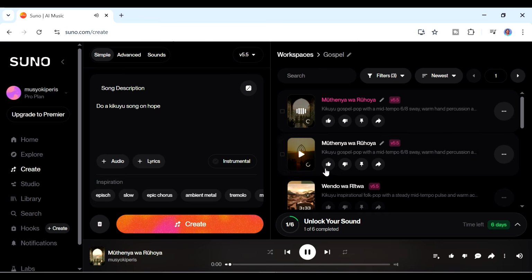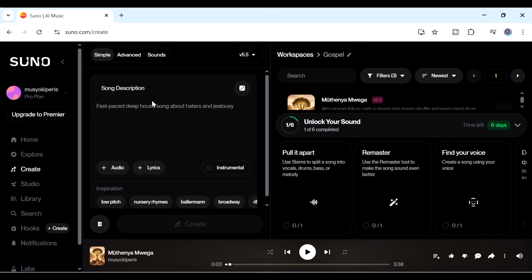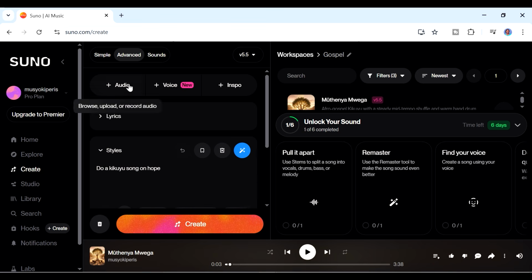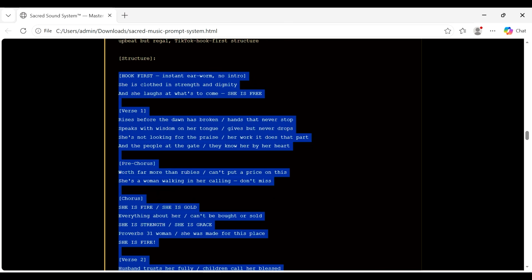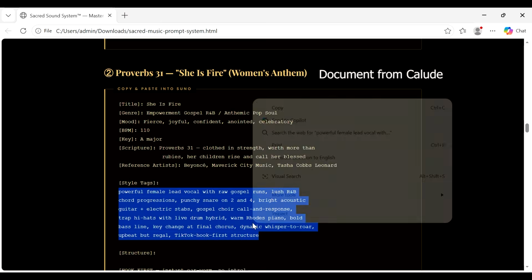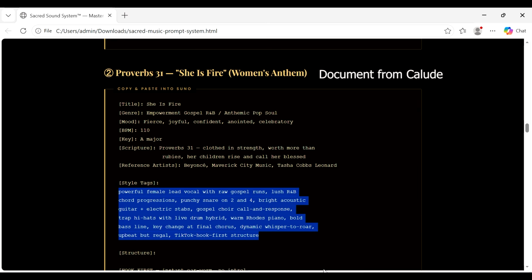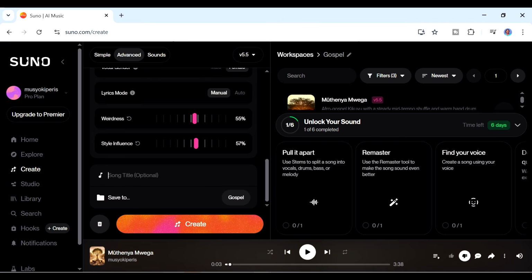It normally gives you different versions, but because we already have our lyrics, we want to go to where it says advanced here, and then where it says lyrics, we're going to go back to Claude, copy our lyrics, come back and paste them inside of Suno. Where it says style, we're going to go back to Claude, copy our style, and paste it in here. And you can also copy your title from Claude and paste it in here.